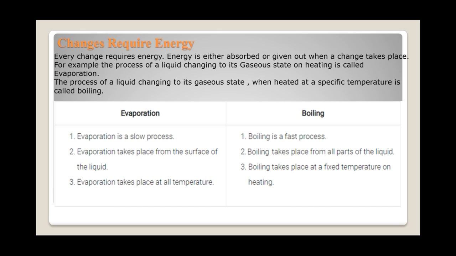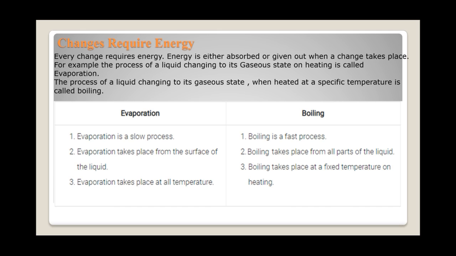In boiling we require a specific temperature. What is boiling? The process of a liquid changing to its gaseous state when heated at a specific temperature is called boiling, and this specific constant temperature is called the boiling point of the liquid.